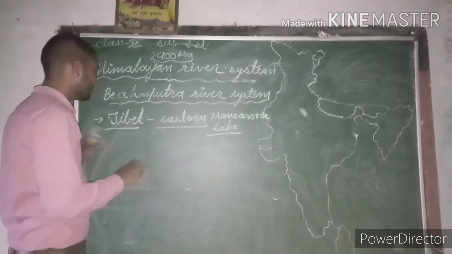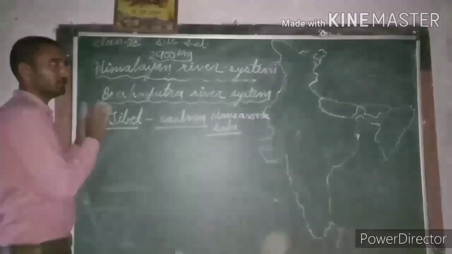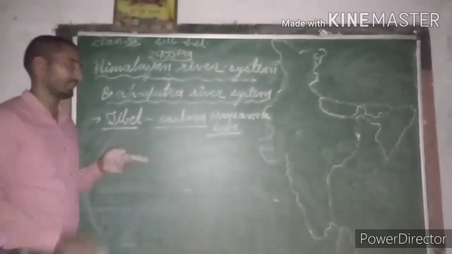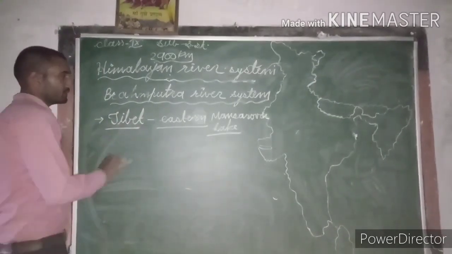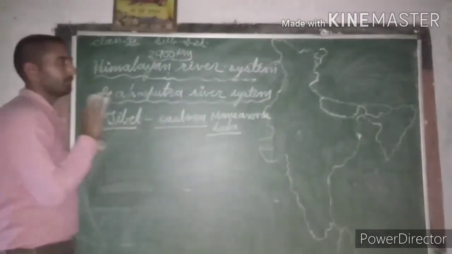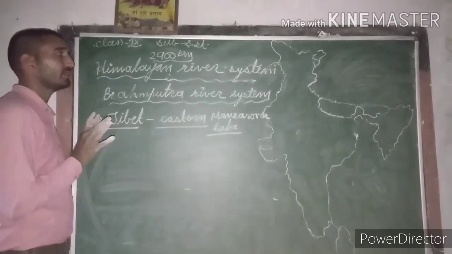The origination of Brahmaputra river is very close to the origination of two other rivers which we have already discussed, Satluj river and the Indus river. After the origination, this river flows in eastward direction, and most of the part of this river lies in Tibet, not in India.